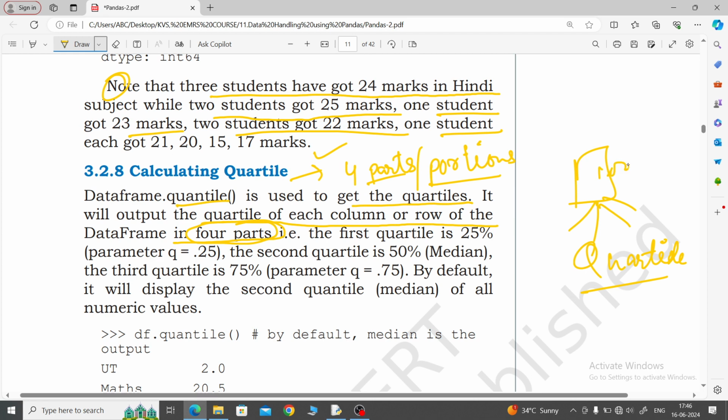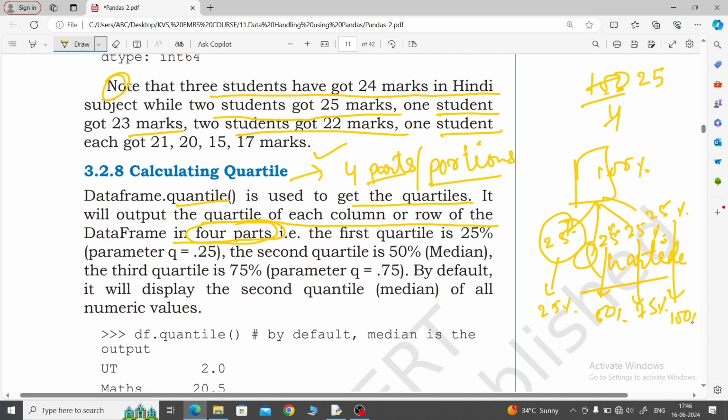Now tell me, this whole is 100%. When we divide it into 4 parts, you do 100 divided by 4. 4 2s are 8, 2 is left, 20, 4 5s are 20. So each part will get how much? 25. So each part gets 25%. The first quartile is called 25%. The second quartile is 25 plus 25, 50%. The third quartile is 75%. And the fourth quartile will come to 100%. You add it like this.